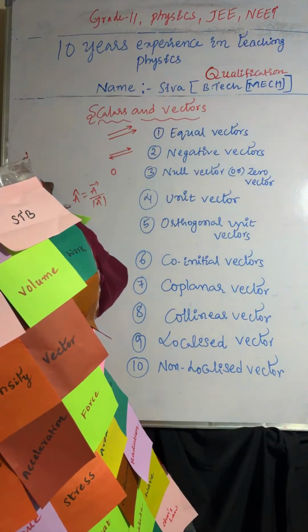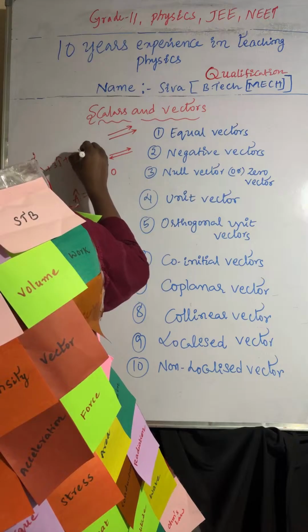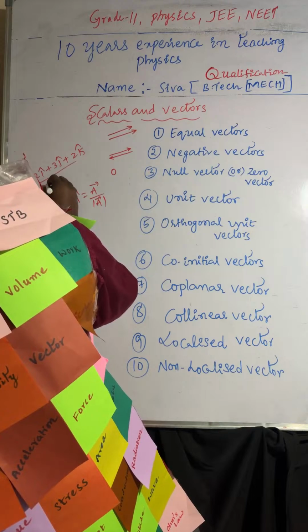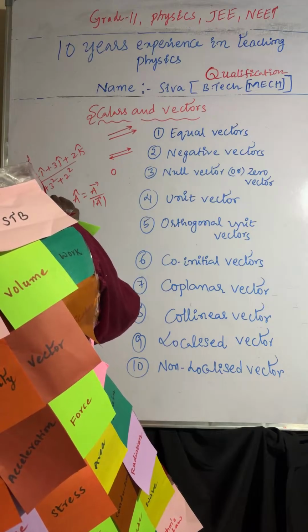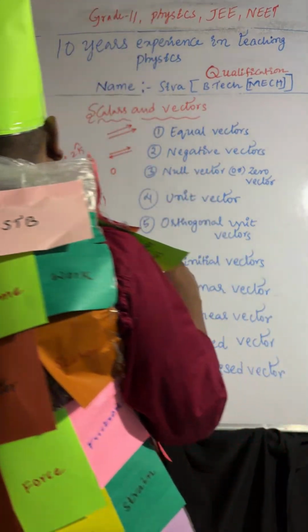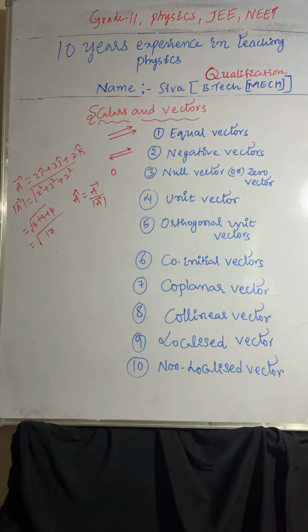Here a bar equals 2i cap plus 3j cap plus 2k cap. If you take the magnitude, root over 2 square plus 3 square plus 2 square, you'll get 4 plus 9 plus 4, that is 17. So that is the magnitude, mod a bar. Understood or not?